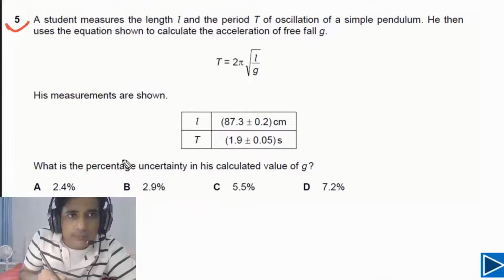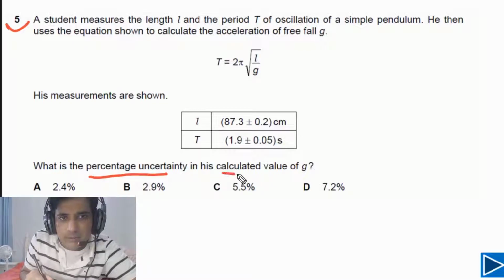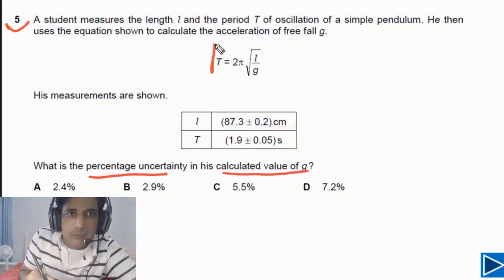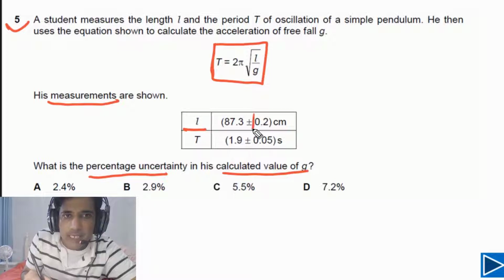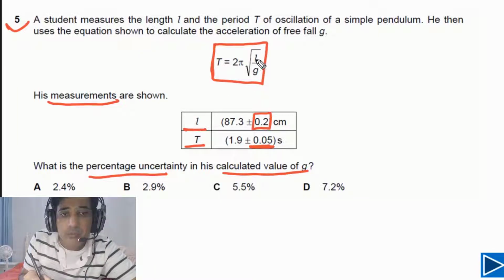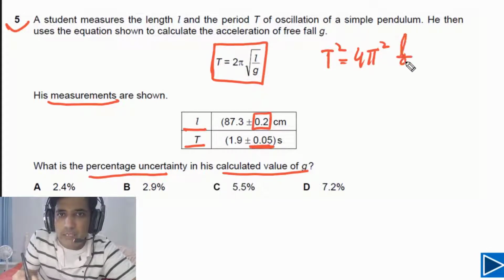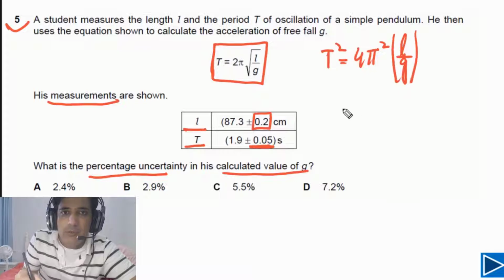For question number 5, we need to calculate the percentage uncertainty in the calculated value of G. For this question, the equation for time period is given and measurements are also given, meaning the value of L and its absolute uncertainty is given, and the time period is given with its absolute uncertainty. We need to calculate the percentage uncertainty in G. First of all, we need to rearrange this equation. If we take the square on both sides, we can write T squared is equal to 4 pi squared times L divided by G.